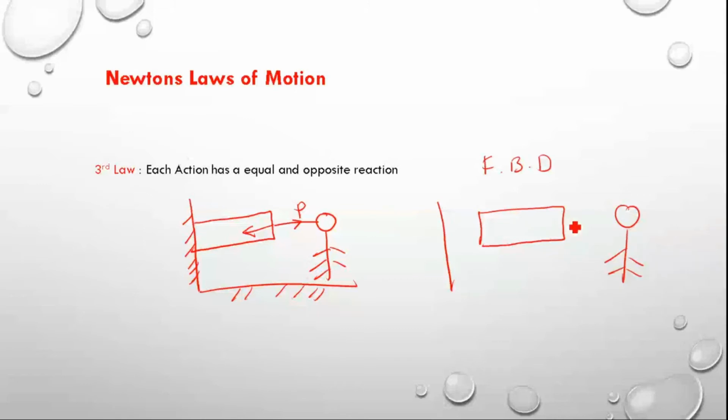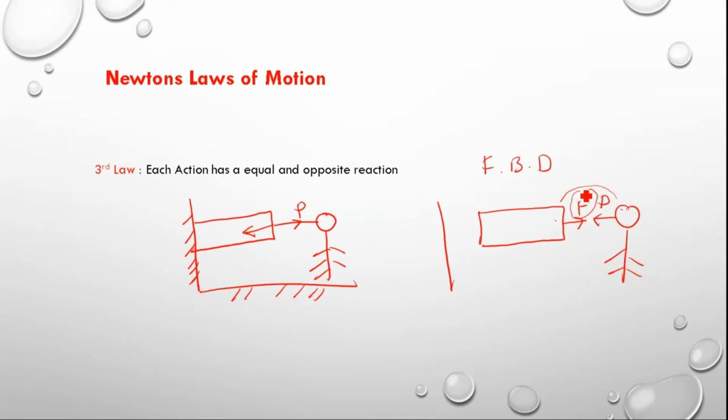Because the person is applying some force on the body, this is the action force, whatever the person is applying on the body. So the body will also apply the same equal and opposite force on the person. This will be the reaction.